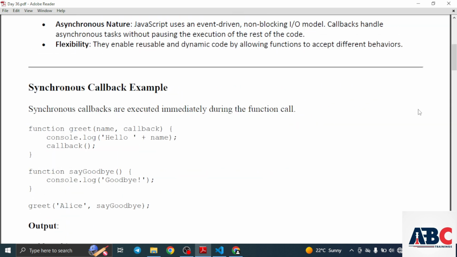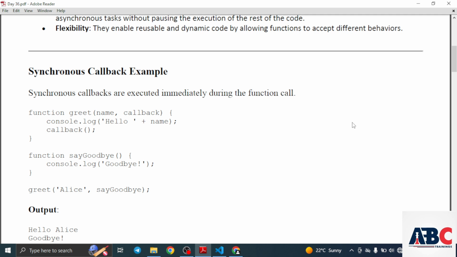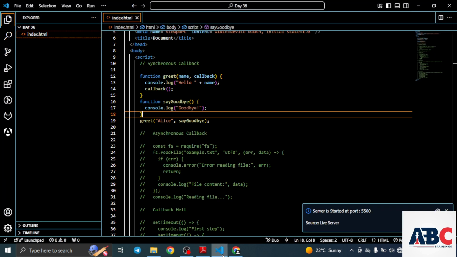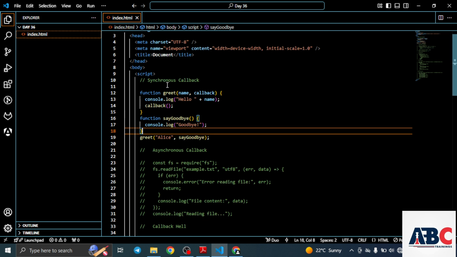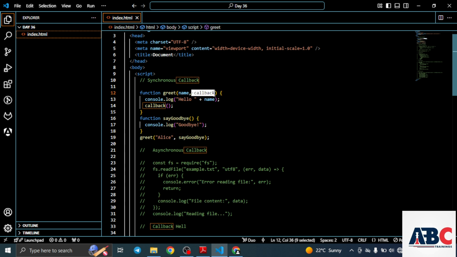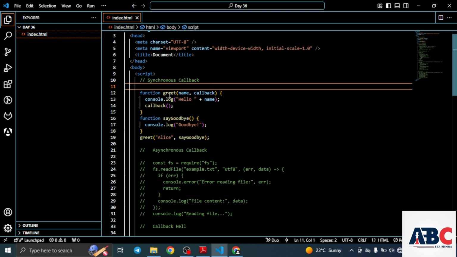Now we can see the synchronous callback function. Synchronous callbacks are executed immediately during the function call. Now we can go to our code. Here we have created a synchronous callback, like greet name, and we have passed a callback function as a parameter to